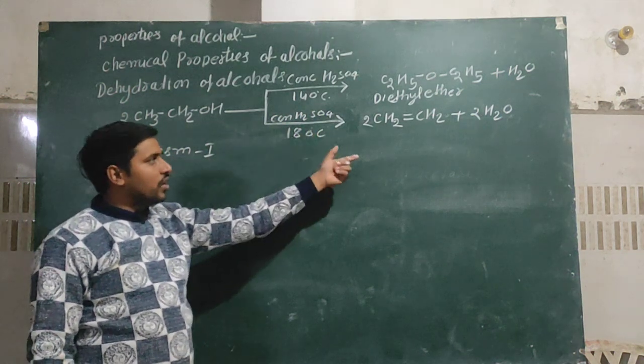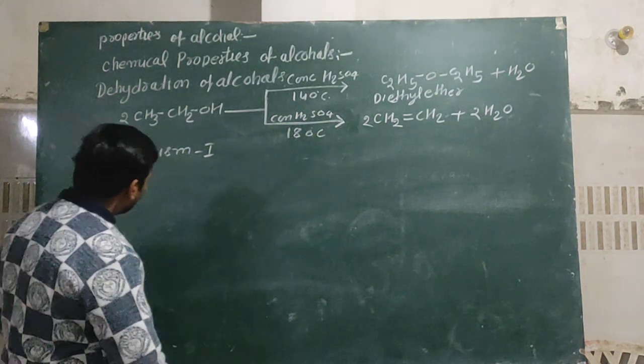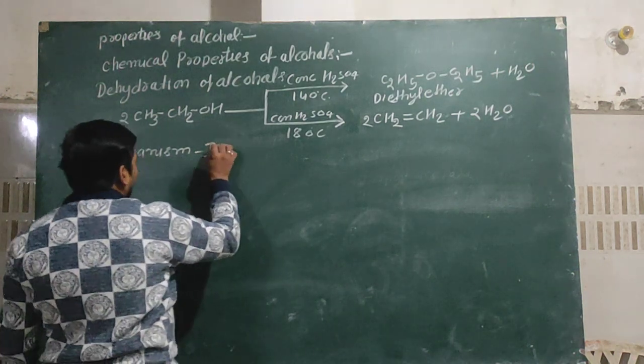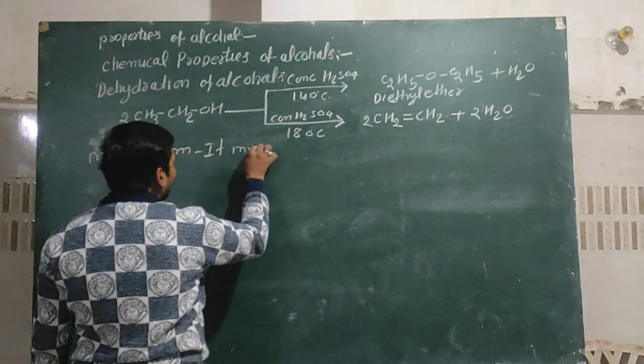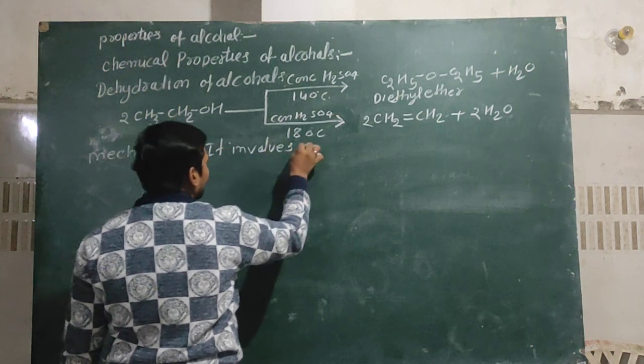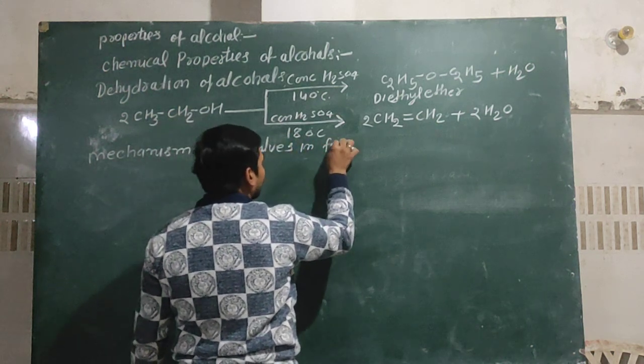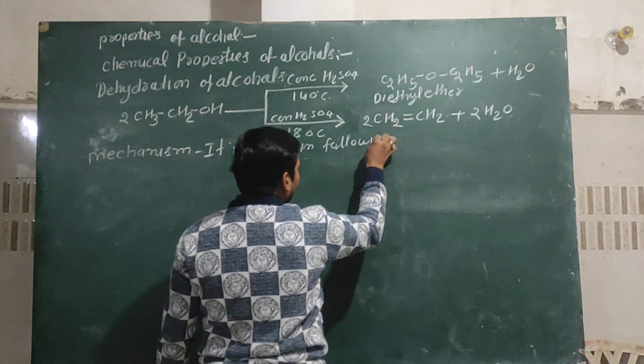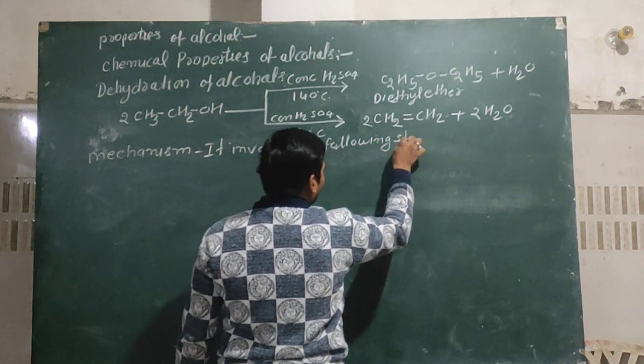It forms ether as well as ethylene. But mechanism, it involves the following steps.